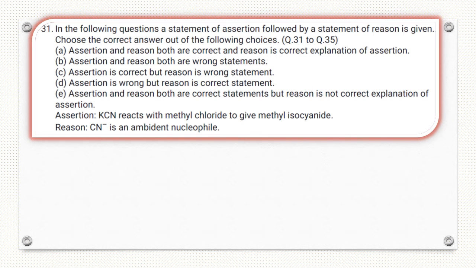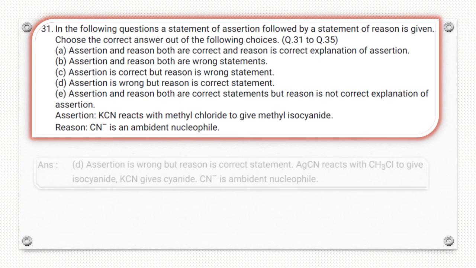So in question number 31, assertion is given: KCN reacts with methyl chloride to give methyl isocyanide. KCN reacts with methyl chloride, it gives nitrile, not isocyanide. So assertion is wrong. So D, maybe D answer. Cyanide is an ambident nucleophile. Reason is correct statement. So question number 31, D is the answer.